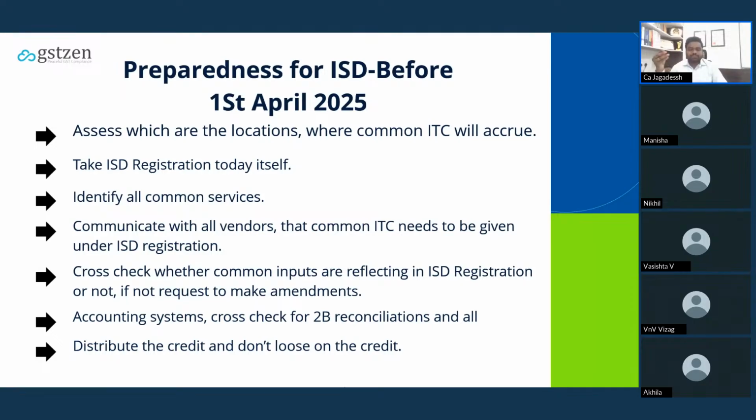So you have taken ISD and informed your vendor, but there may be a chance that your vendor has not updated your GST with the ISD registration. So check that also. After implementing this in the accounting system, cross check for two-way reconciliation, and also keep track of whether the distribution is being done correctly or not.